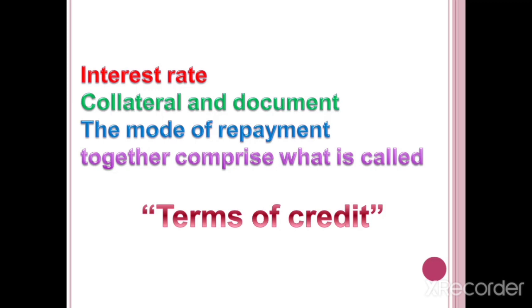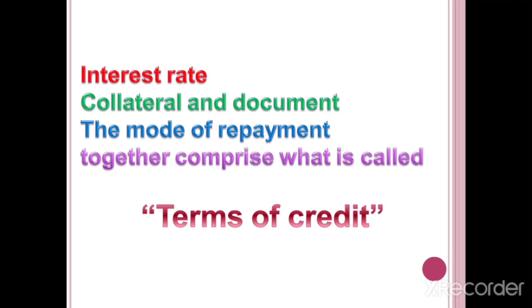What are called terms of credit? Interest rate, collateral and documents, and a mode of repayment. These three things are very, very essential for taking a loan. These three things together are known as terms of credit.